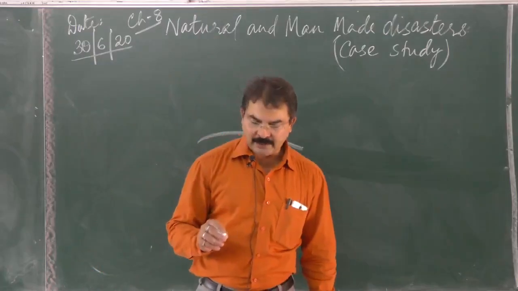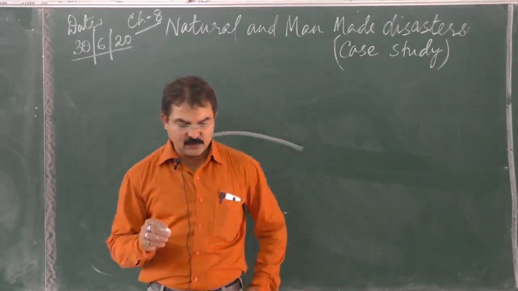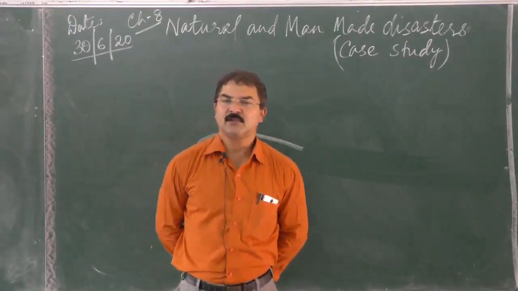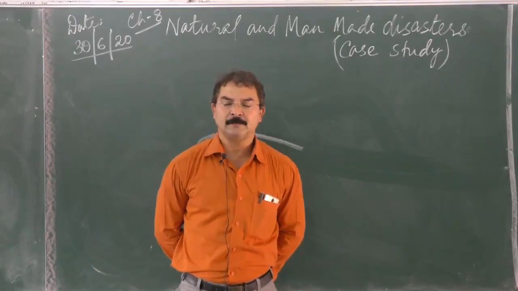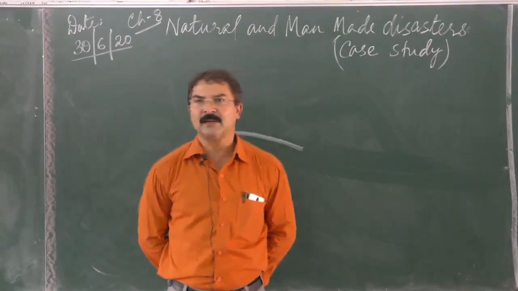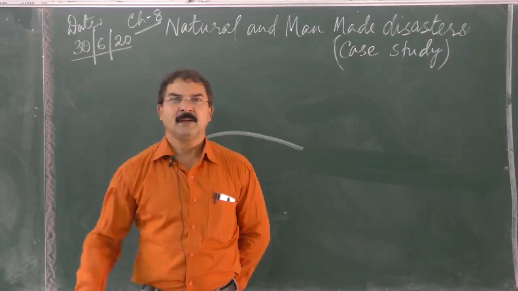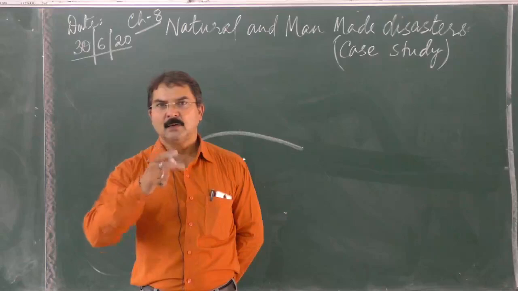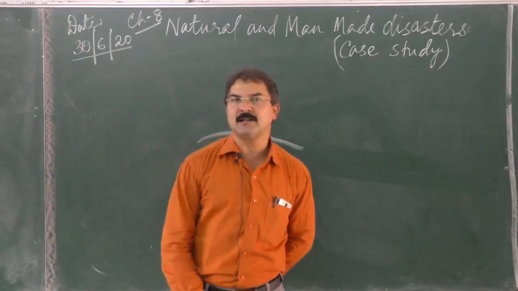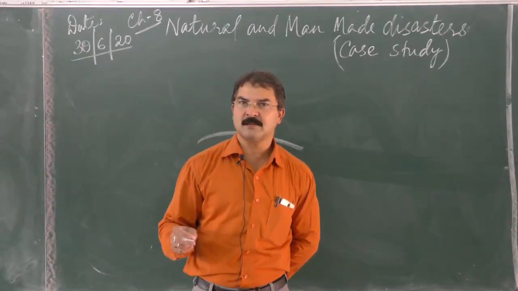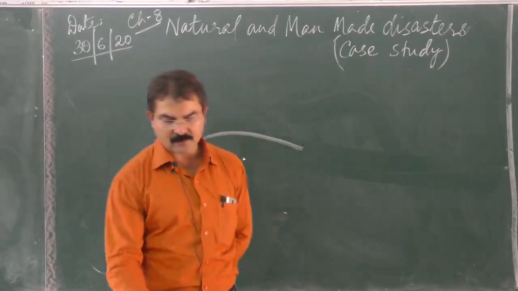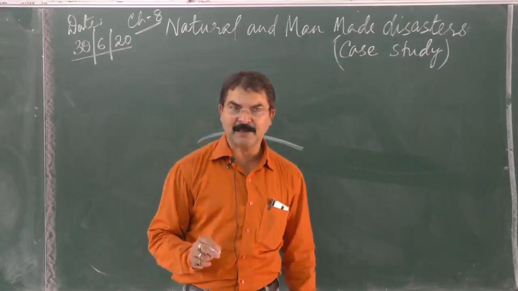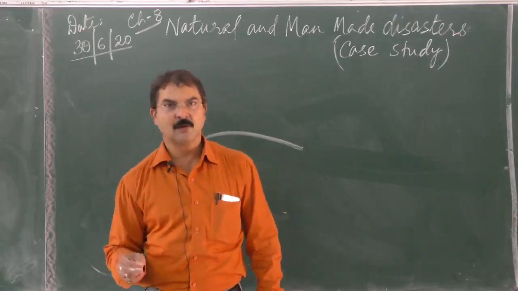Crude oil is a very valuable energy resource, and it is very unevenly distributed all over the world. It's not available in all countries. So those countries where we have crude oil, the other countries import it. Now this crude oil has to be transported to other countries, either through large vessels or through pipelines. The major causes of oil spills are, first, accidents by oil tankers, barges or pipelines.